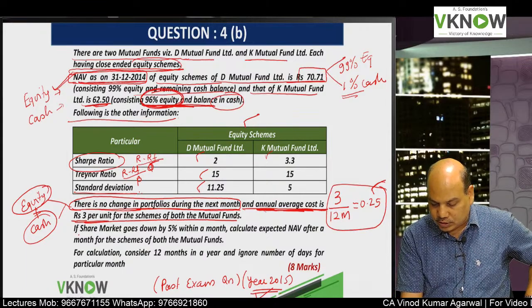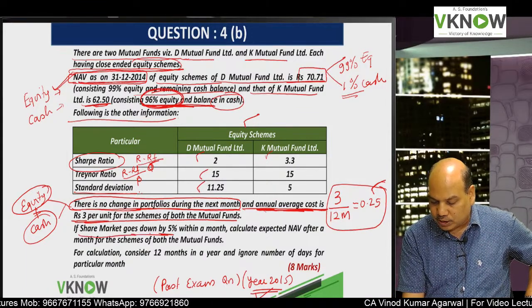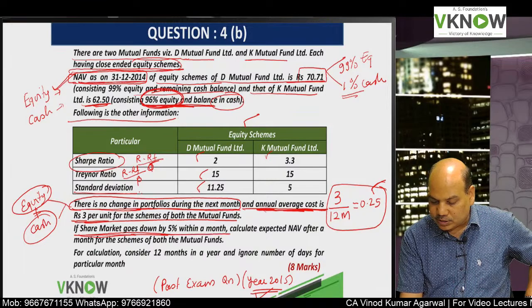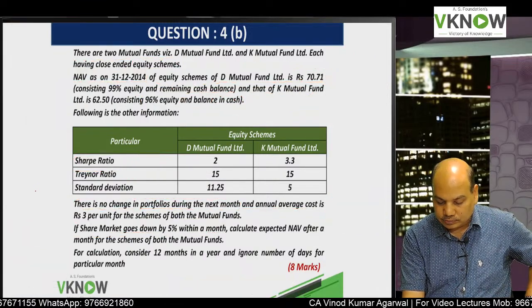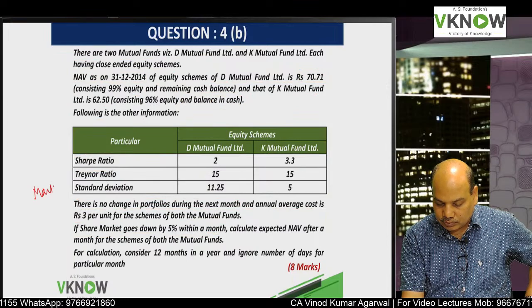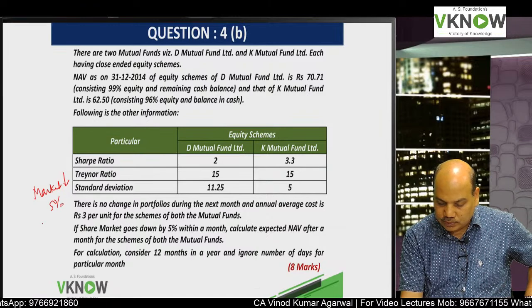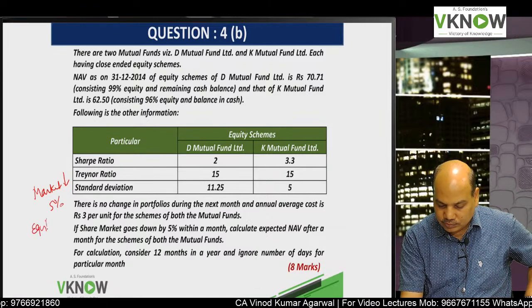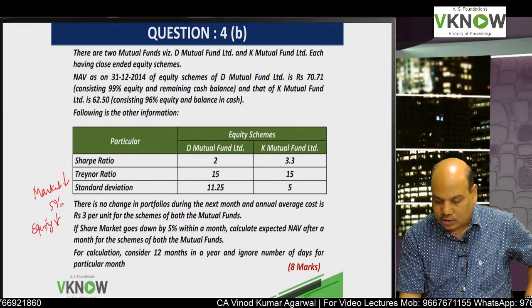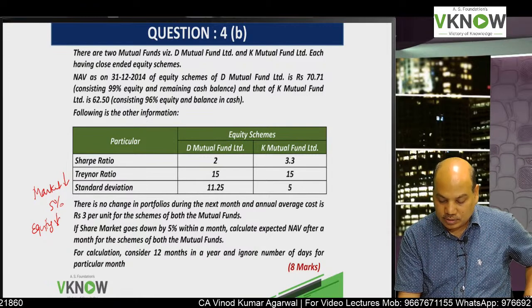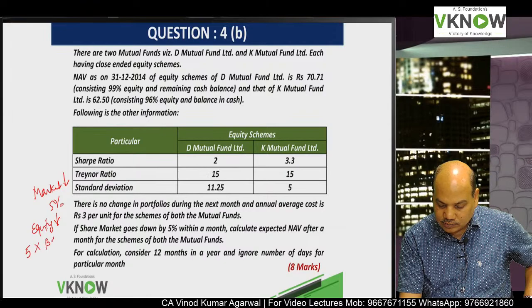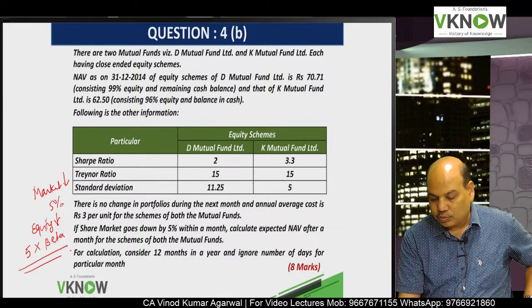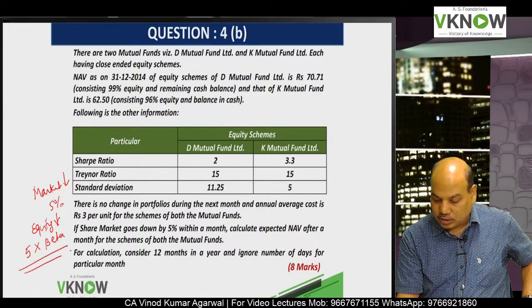Now the question is, if the share market goes down by 5% within a month, what will happen to the equity? The equity will go down by 5 into beta.